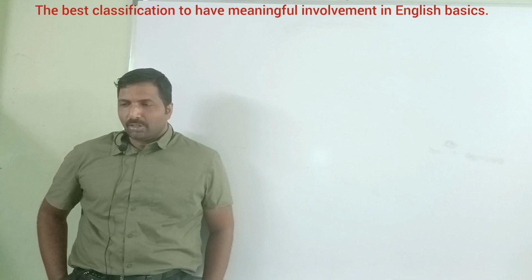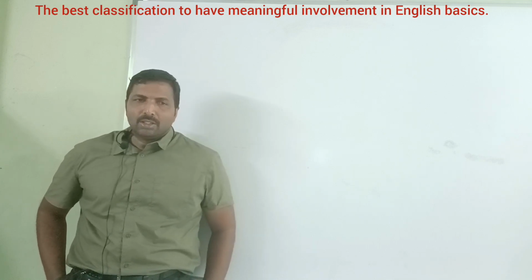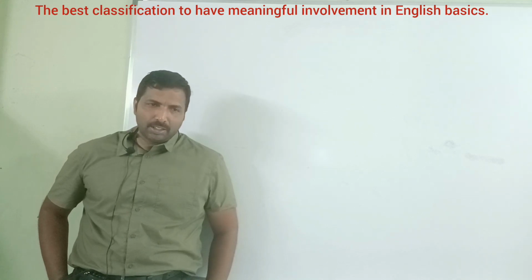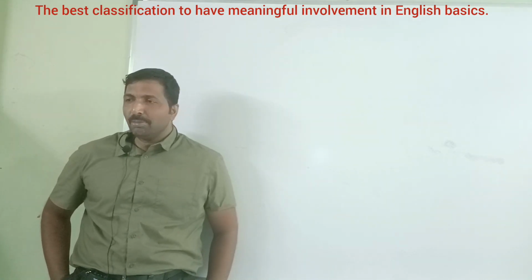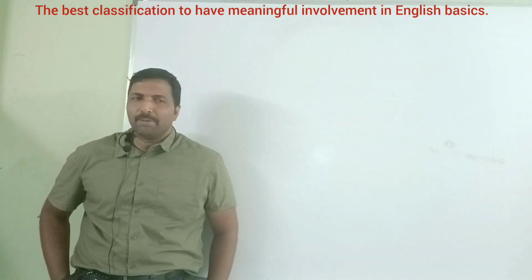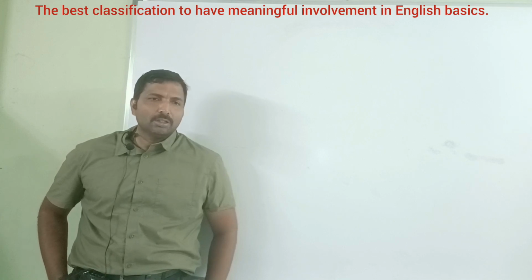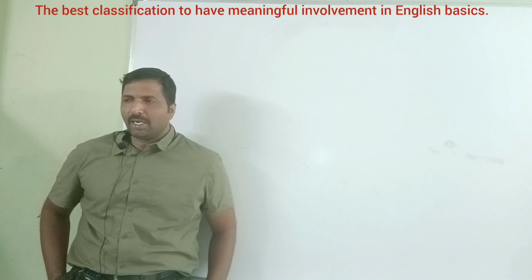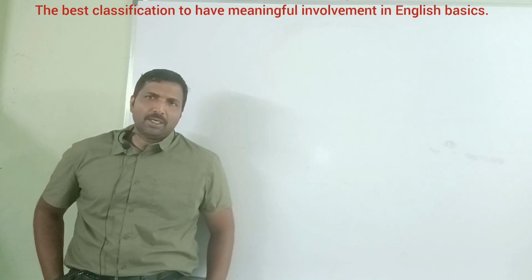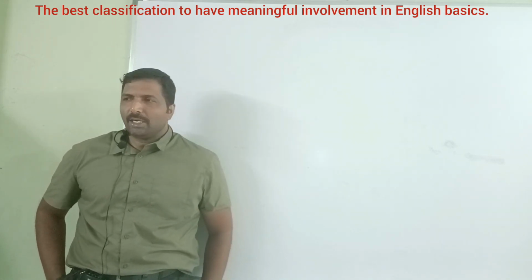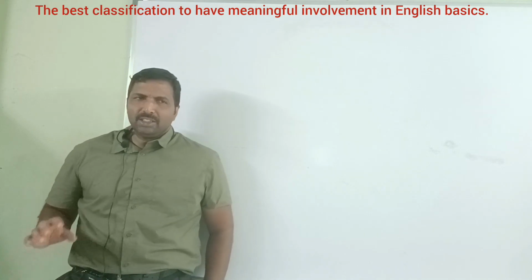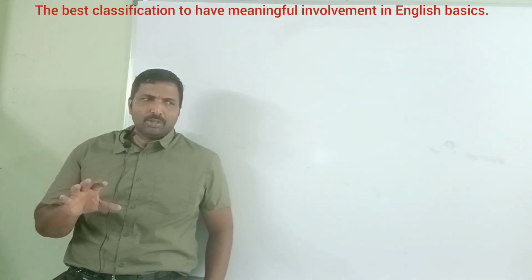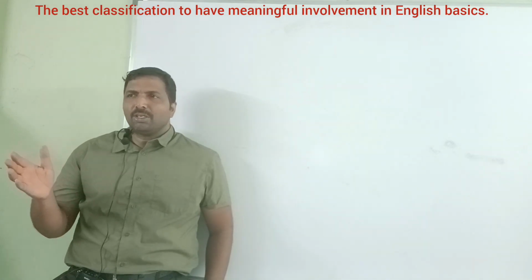For example, if you say some words like "are happy". Are happy means, is there any meaning? Are happy. There must be someone. They are happy. My parents are happy. My friends are happy. My relatives are happy. There must be someone or some people. Who is happy? Then after that, are happy.